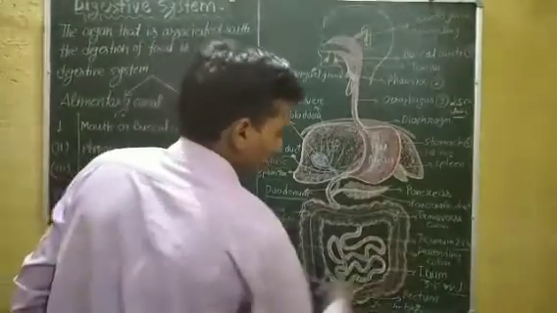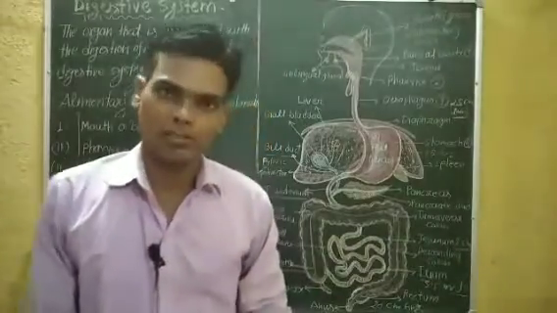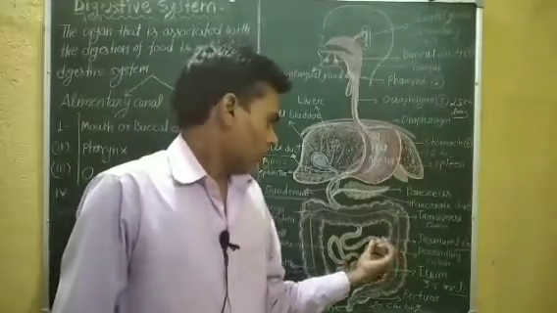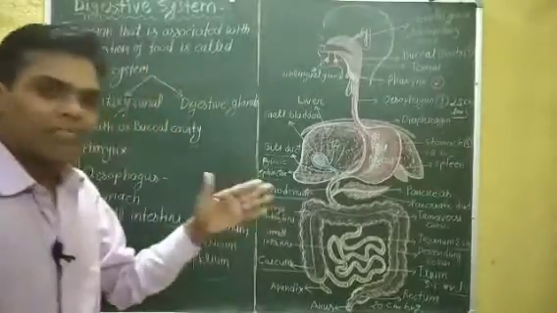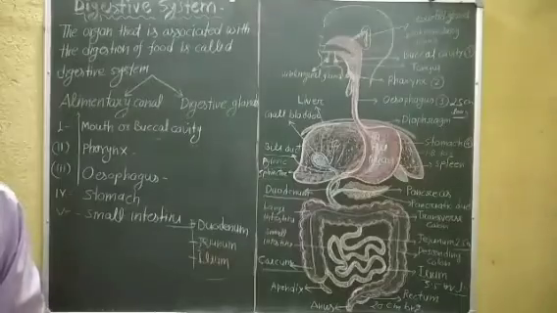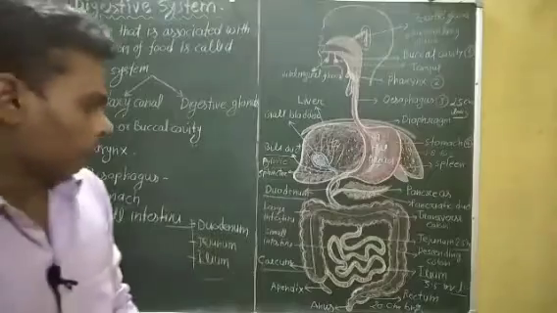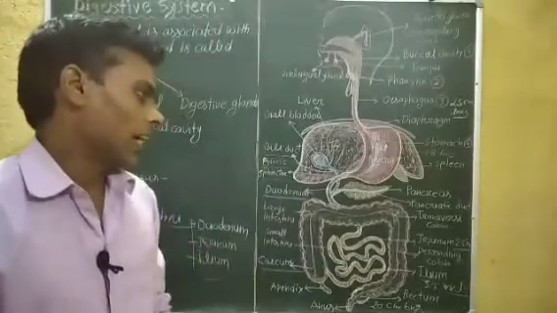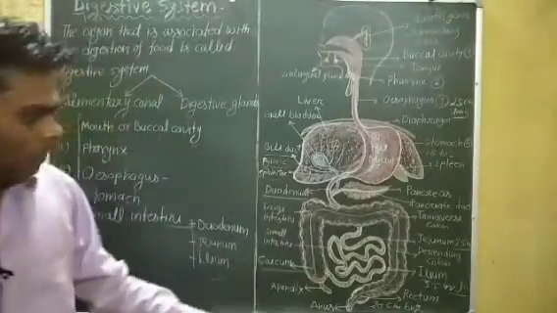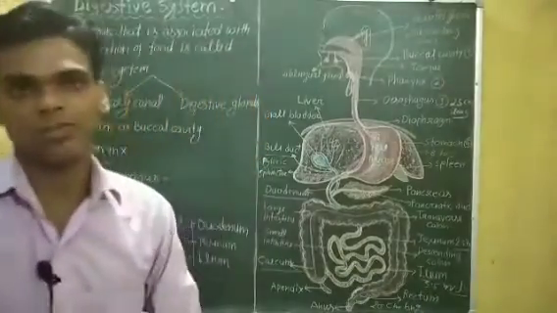Now students, the jejunum is 2.5 meters long, 4 centimeter wide, but narrower than the duodenum. Now third is the ileum, which is 3.5 meters long.